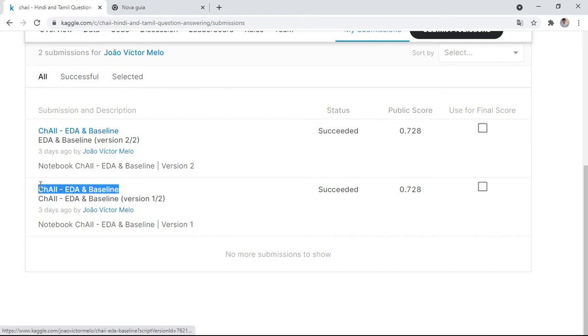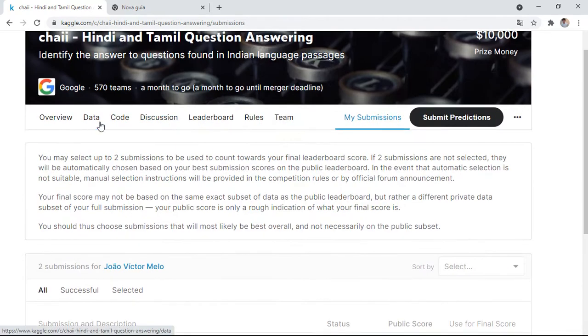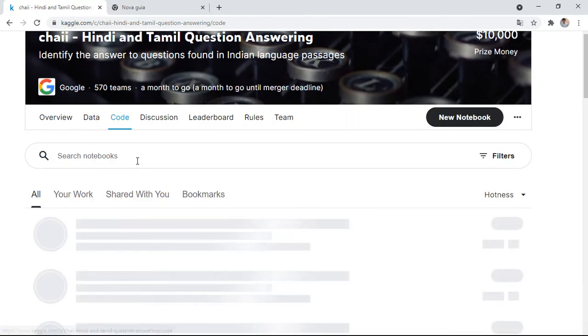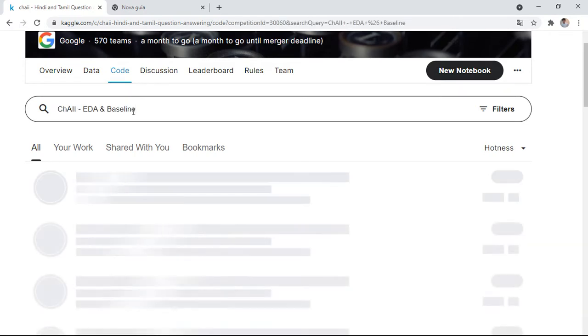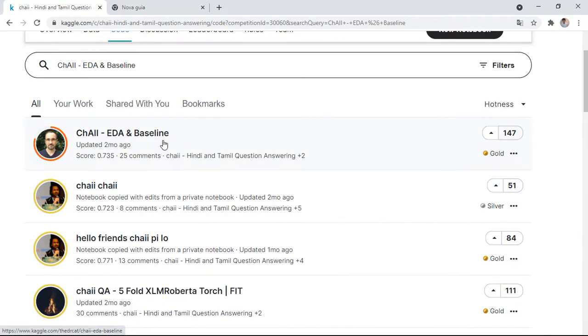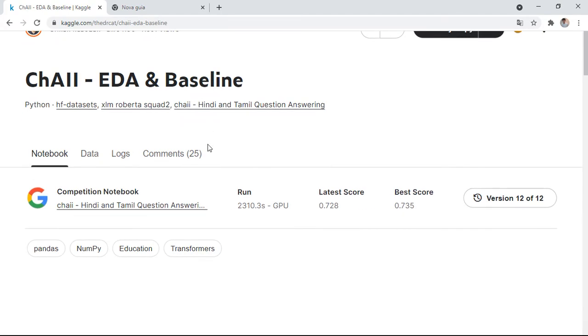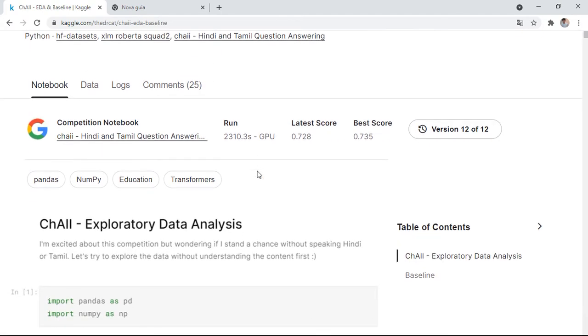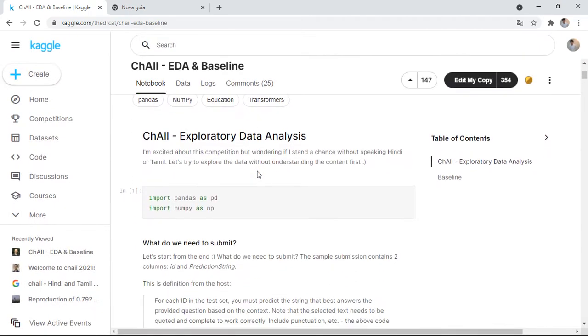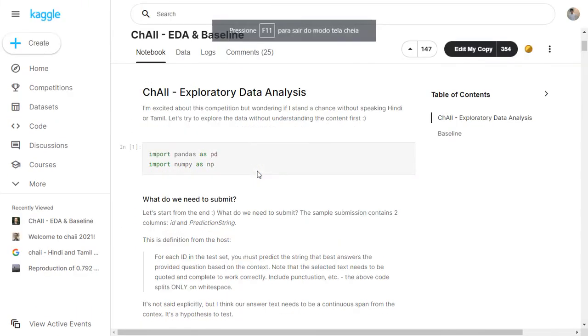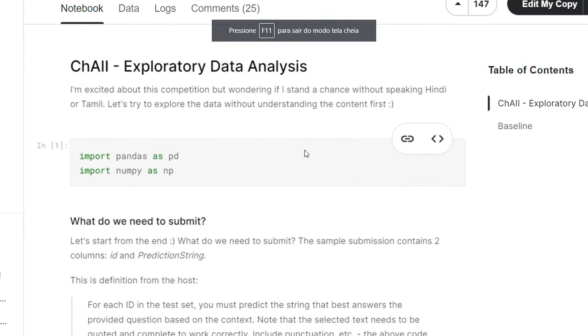We just copy this, and there is a notebook that we can get in the code section to start our own notebook. There are others that have a bigger score that we can explore, so we will explore a little bit of it in this video.